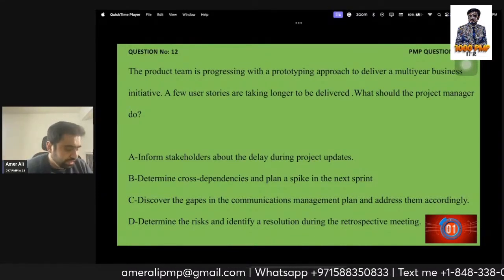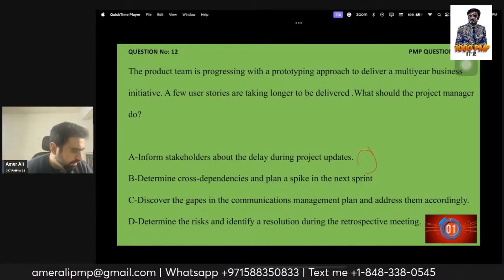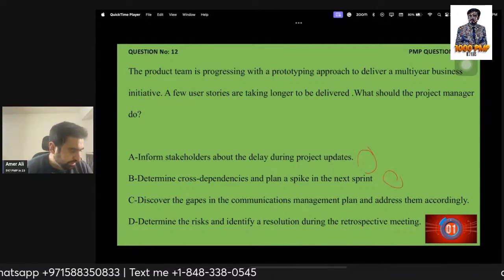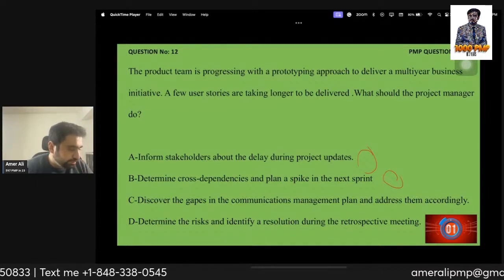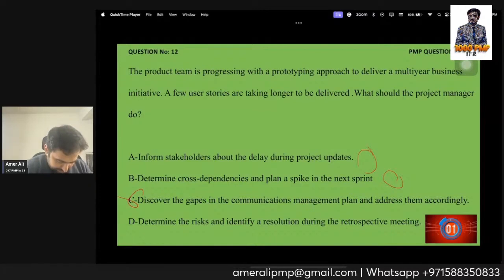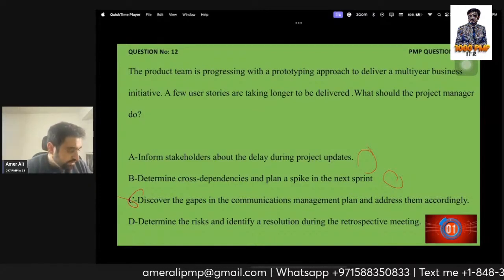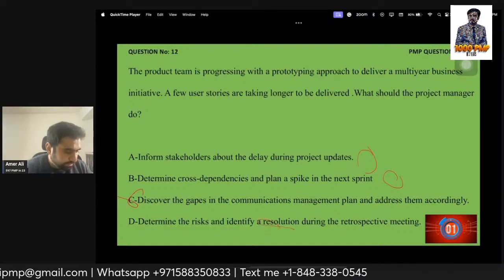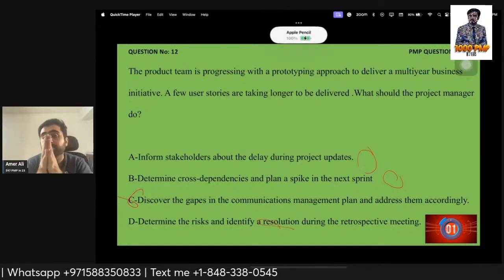I'm not going to eliminate that option straightforward. Determine cost dependencies and plan a spike in the next sprint. Discover the gaps in the communication plan and address them. There is no communication problem, can eliminate. Determine the risk and identify a resolution during the retrospective meeting. Okay, now this is a very important thing.